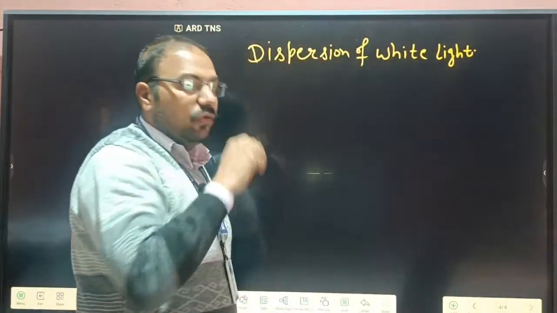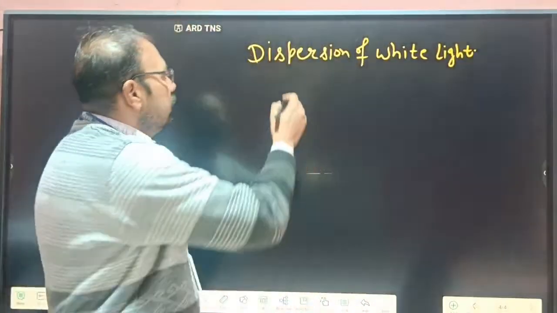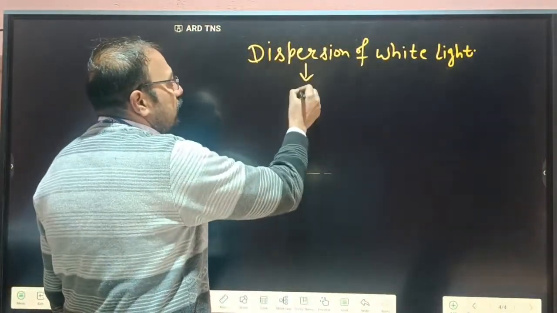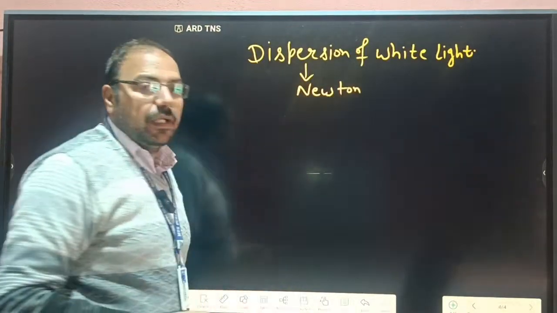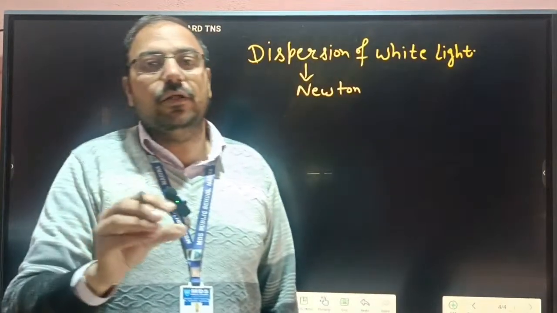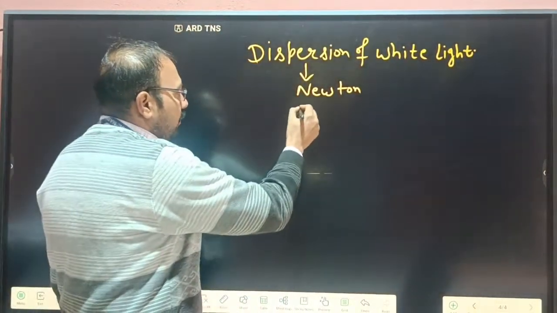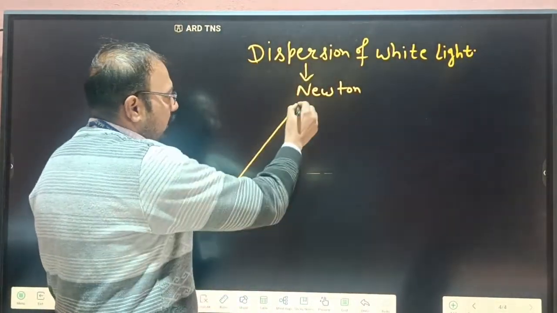Okay, so this experiment was carried out by the scientist Newton. He took a prism and passed white light through the glass prism.